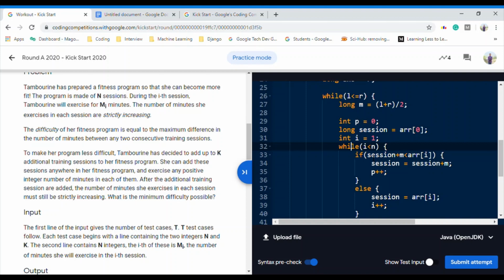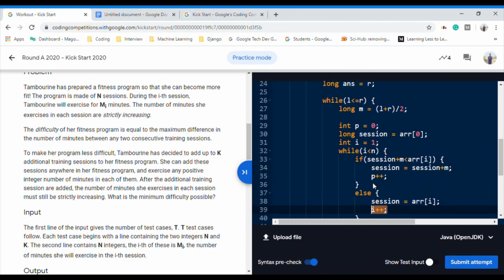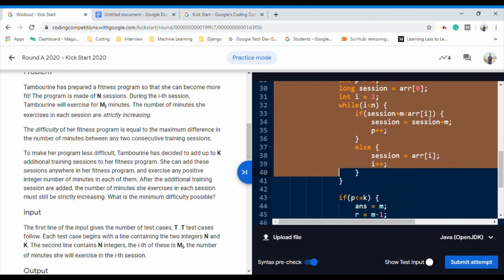So if current session plus m is less than array of i, that is between the current session and the next existing session the difference is greater than m, so we add a session in between and we'll increase the count, right? Else we won't add a session in between and we'll go for the next existing session, right? So this is the basic thing which we do.